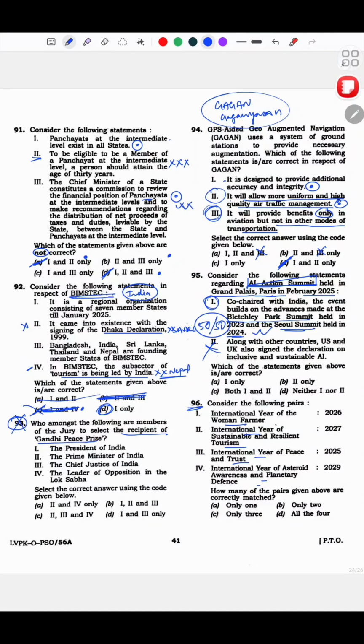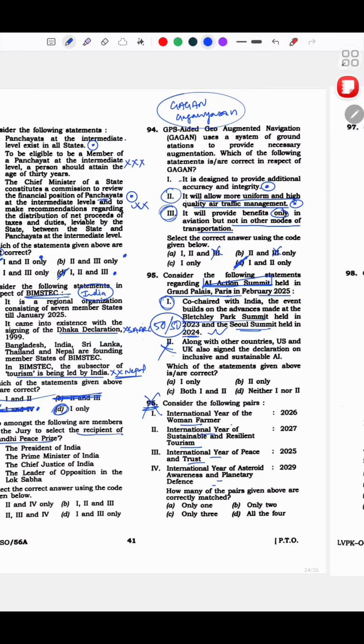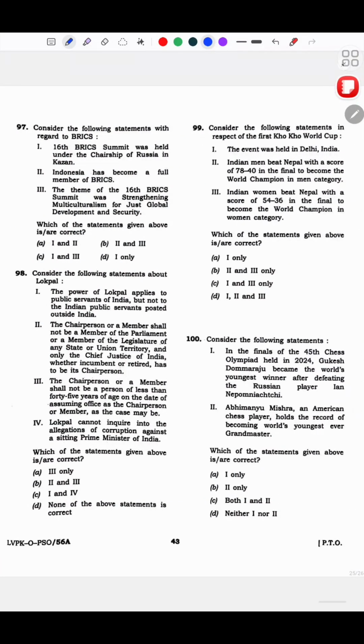Okay, or maybe they might ask from inside this. But 96 I did not attempt because I did not read anything about it. Now 97. This is one of the worst questions that UPSC could ask.